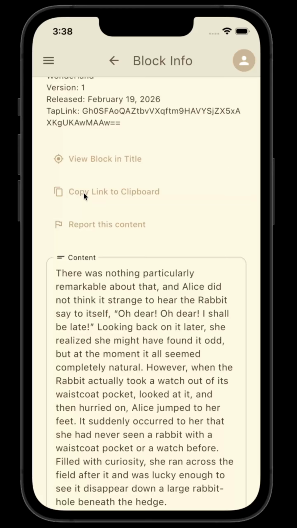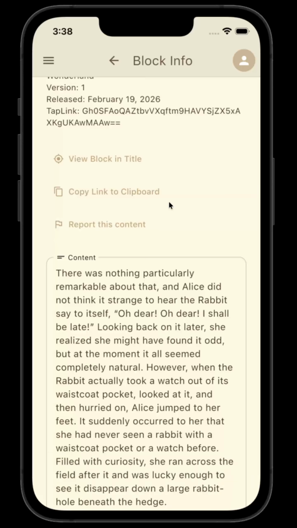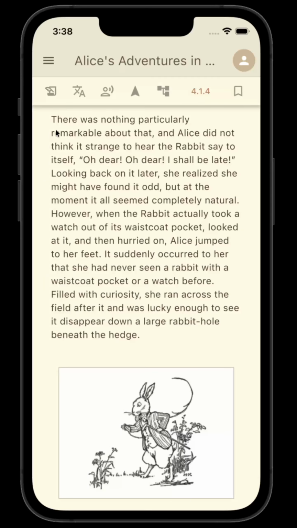I can go back and view it in the title, but importantly, I can also copy a link to this block to the clipboard. Then I could take that link and share it with whoever I want, and if they were to click it, they would be taken to the precise place that that link was made from, right here. This paragraph of this title and this particular version of this title. So if we produce a new version later on, it doesn't change what the link is pointing at. You're still going to go to the original version.